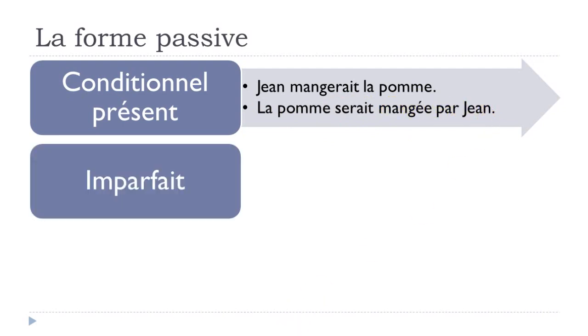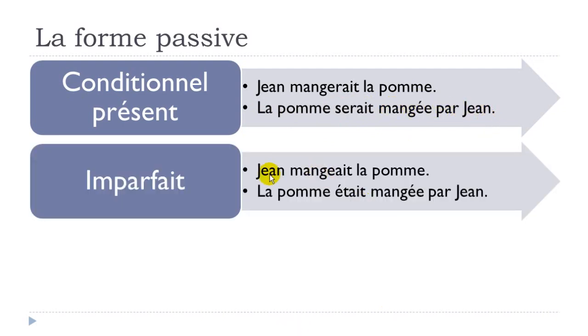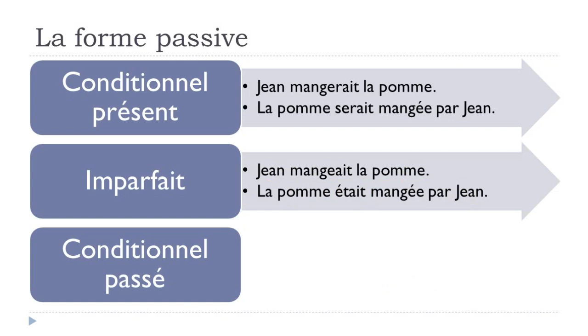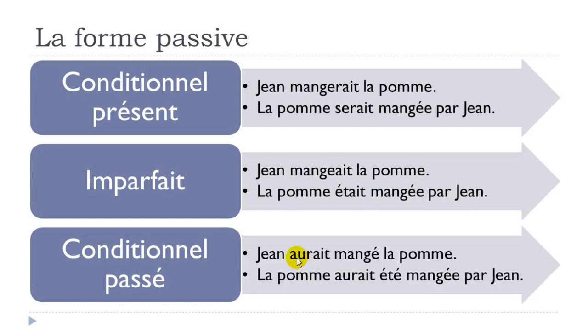Okay, then imparfait, Jean mangeait la pomme, la pomme était mangée par Jean. And the last one, conditionnel passé, because that's the last one we saw. Jean aurait mangé la pomme, la pomme aurait été, and that's here, aurait été, conditionnel passé form of être, mangée par Jean.